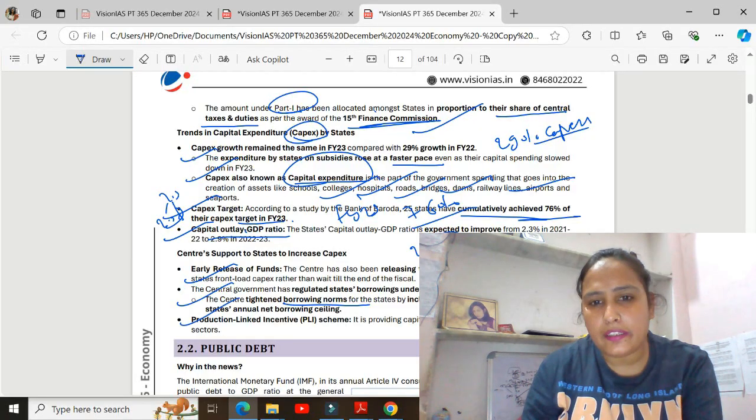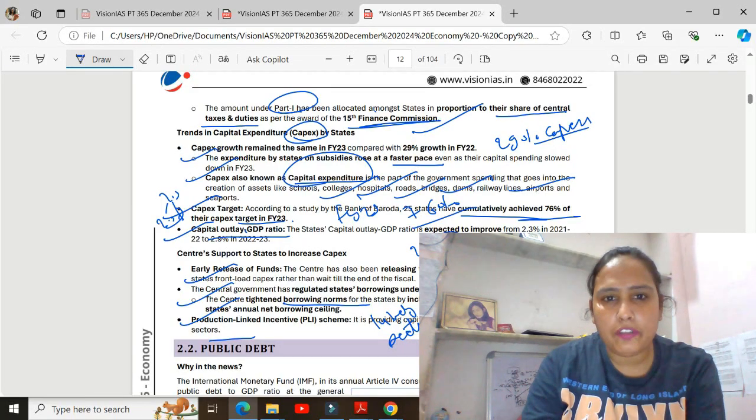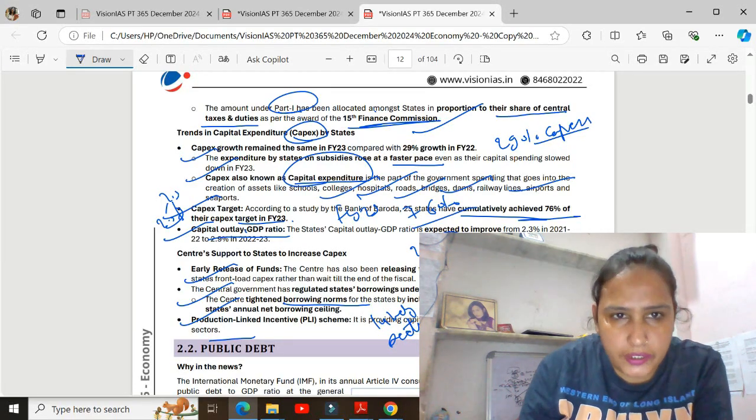The production linked incentive scheme provides capital expenditure linked to 14 key sectors.